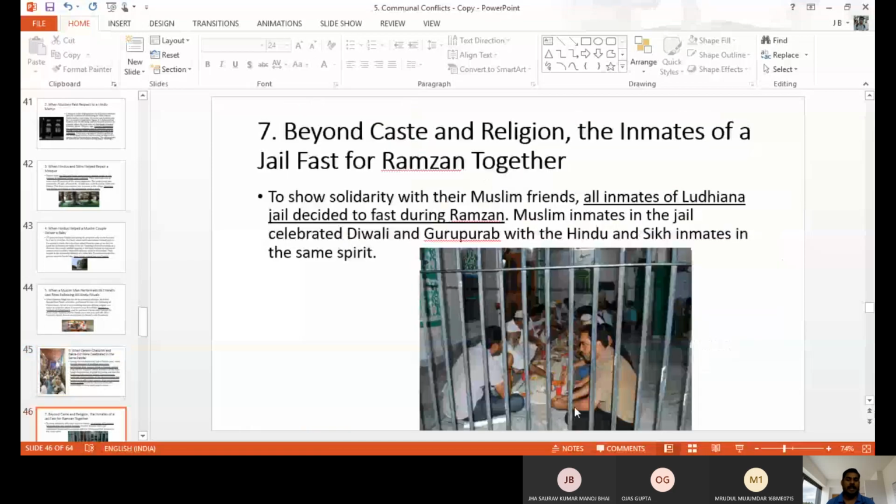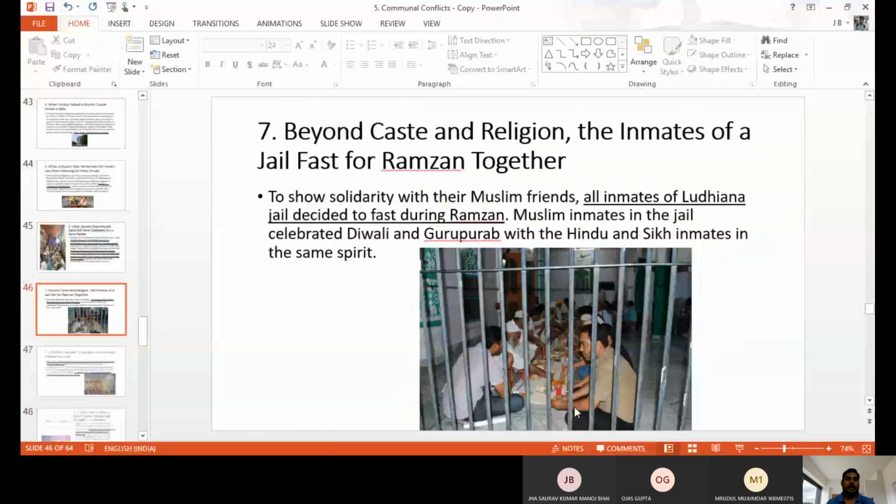And in jail, you know very well, during Ramzan, Muslims fast and eat only at 6 in the morning and 6 in the evening. In jail, they can cook separately. At that time the Hindu people also accepted and supported the Ramzan timing. They also took their food before 6 and after 6. All of this is also an example of communal harmony.